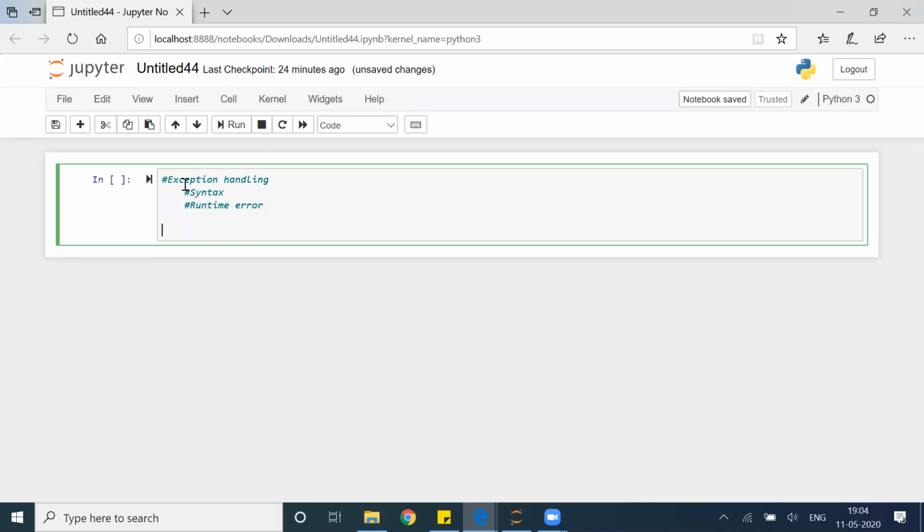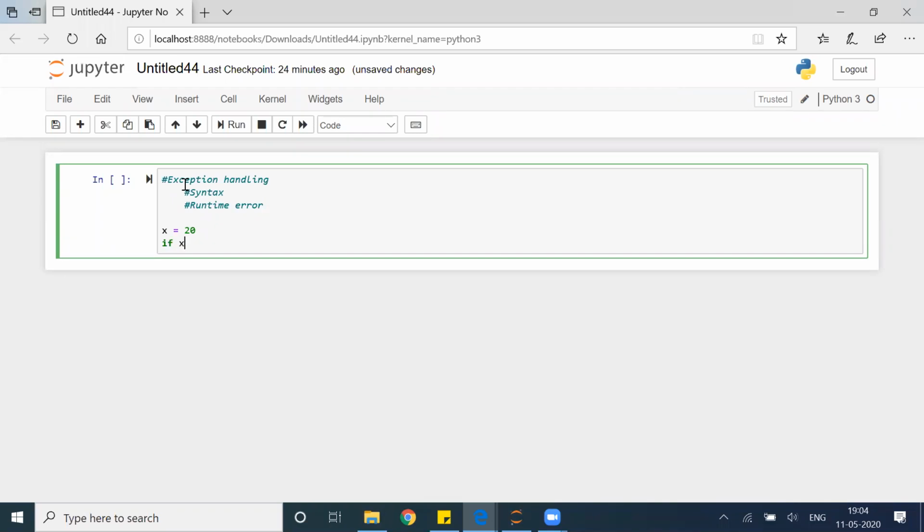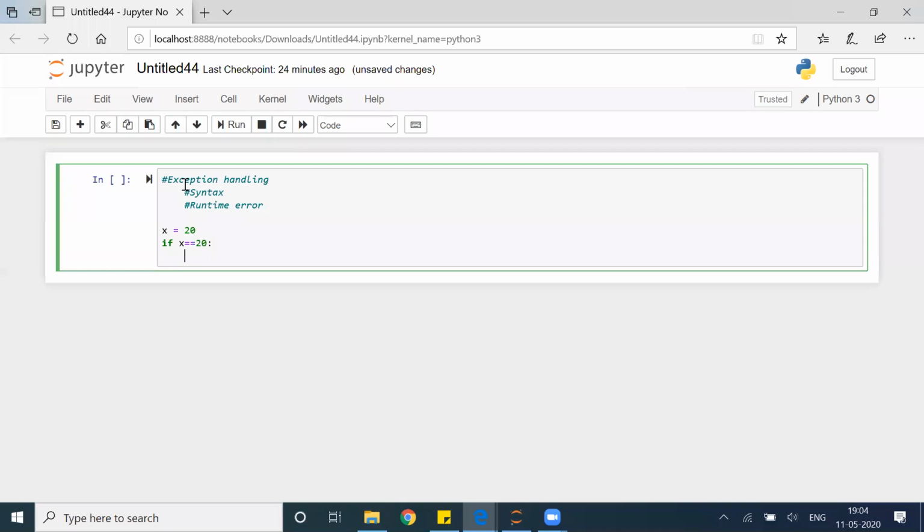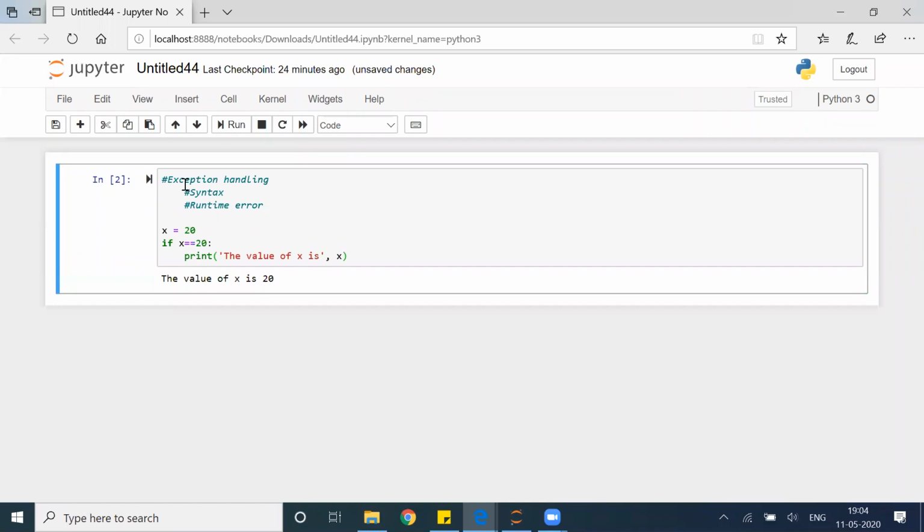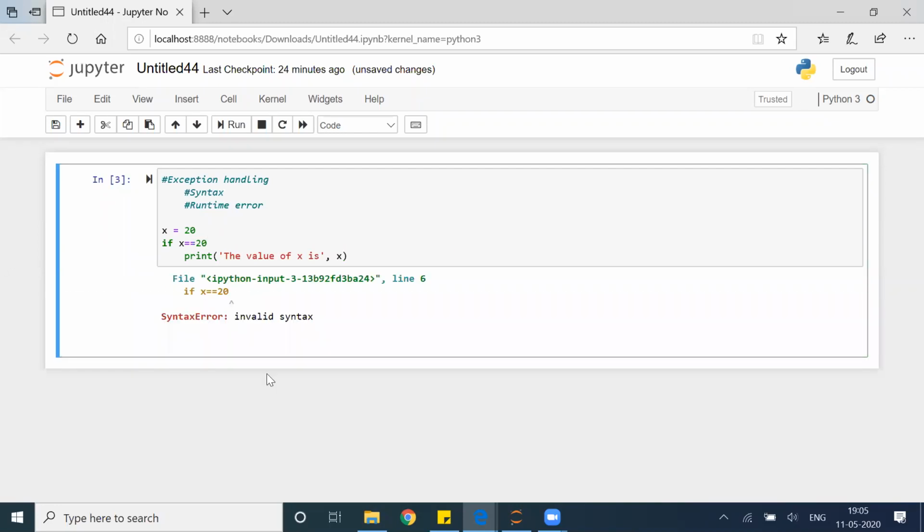Let's generate these errors. So first of all, x is equal to 20, and if x is equal to 20, we normally write a colon, right? After that, print the value of x is x, like that. Okay, so here everything is fine, it is working fine, but suppose I forget to add this colon. In that case, when I execute this statement, you will get an invalid syntax, and that is nothing but a syntax error.